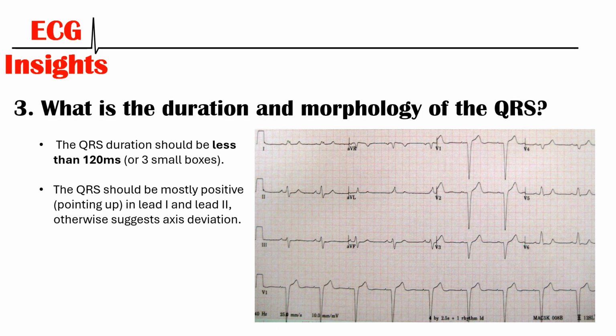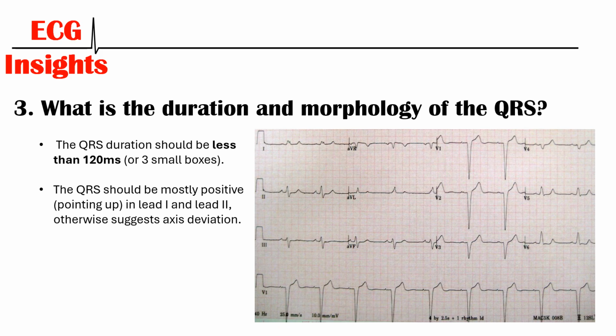The next thing we need to look at is the duration and the morphology of the QRS complex. Now, the QRS complex should be less than 120 milliseconds, which is equivalent to about 3 small boxes. In the ECG example given here, you can see that the QRS complexes are all slightly more than 3 small boxes wide. So we'd say that this is a wide QRS complex, and that's because this patient had a condition called a left bundle branch block, where there is, similar to the last slide, disease to the conduction system.